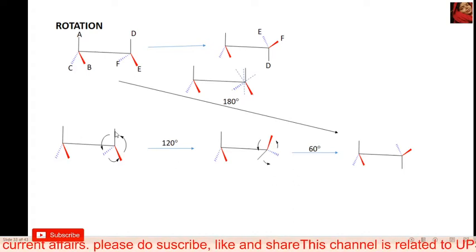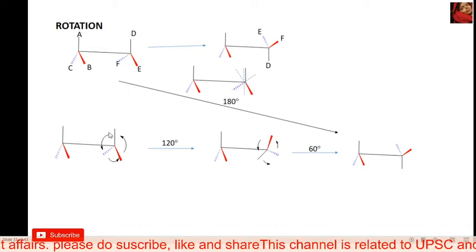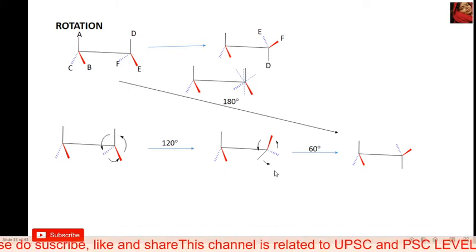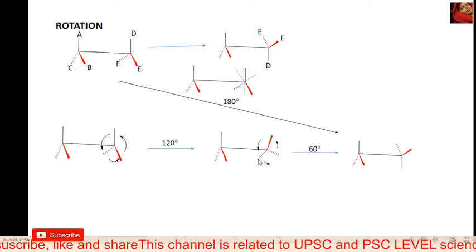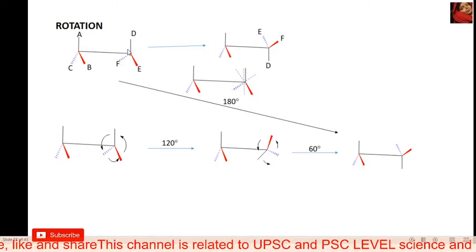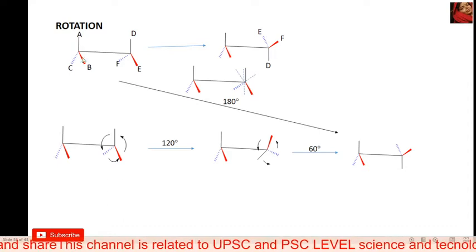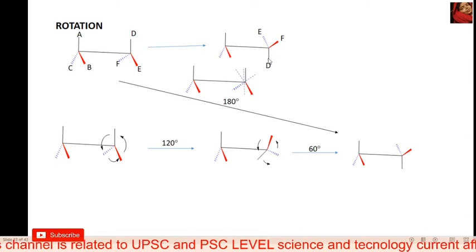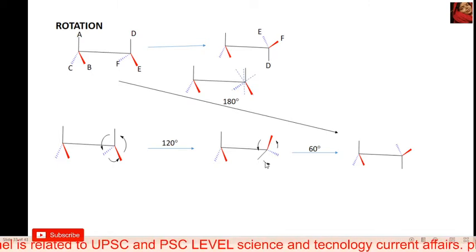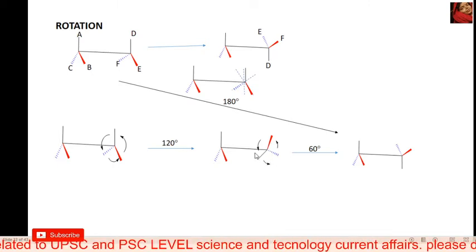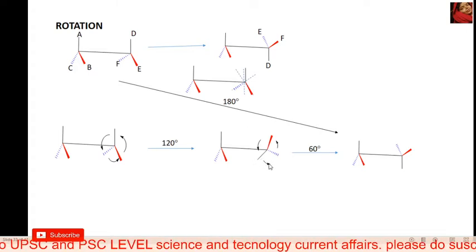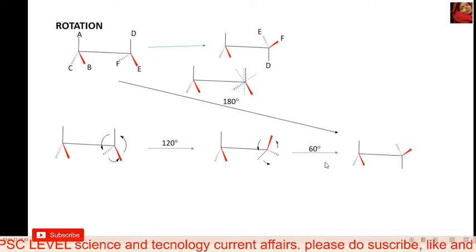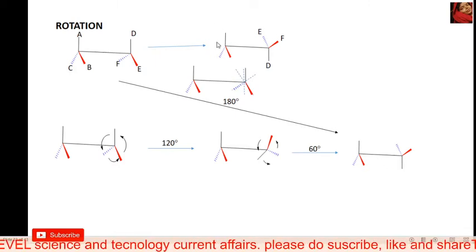Firstly, rotate 120 degrees. After the rotation of 120 degrees, this is the structure we will get. For this bond D, D is present on the center side, so this bond also needs to go to the center. Then a 60-degree rotation is also possible, and after the 60-degree rotation we will get this type of structure.